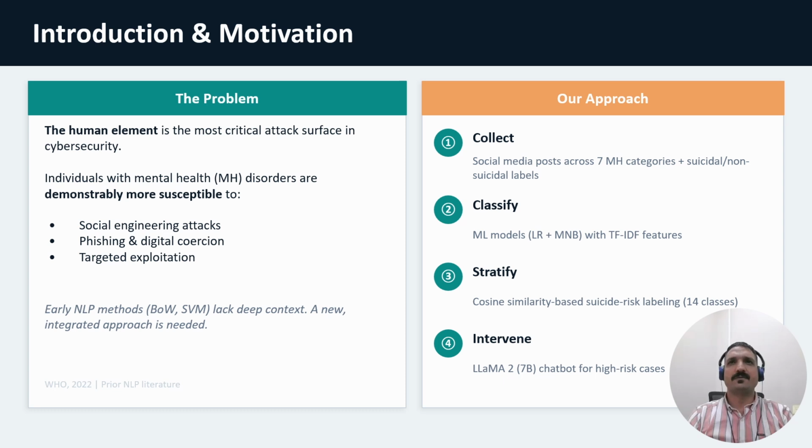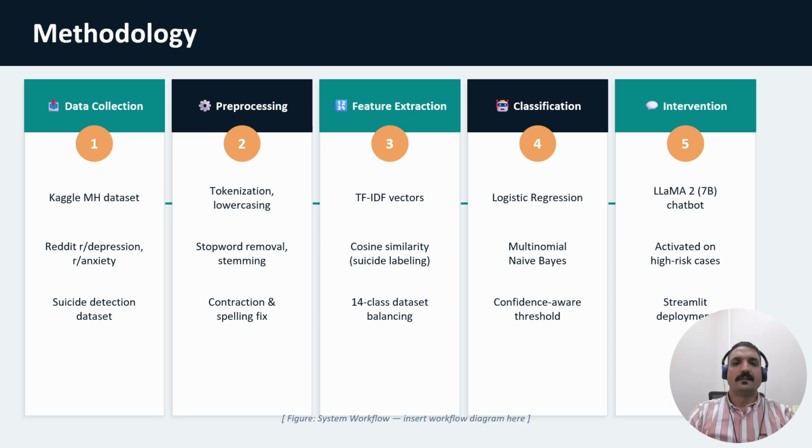For this purpose, we collected data from social media, covering 7 mental health categories, plus suicidal and non-suicidal labels. We classify them using different machine learning algorithms like logistic regression, multinomial naive Bayes, support vector machine, and stratify them using the cosine similarity. And then the intervention was done by the Llama 2 model. I will explain in detail the methodology and the crux of this research.